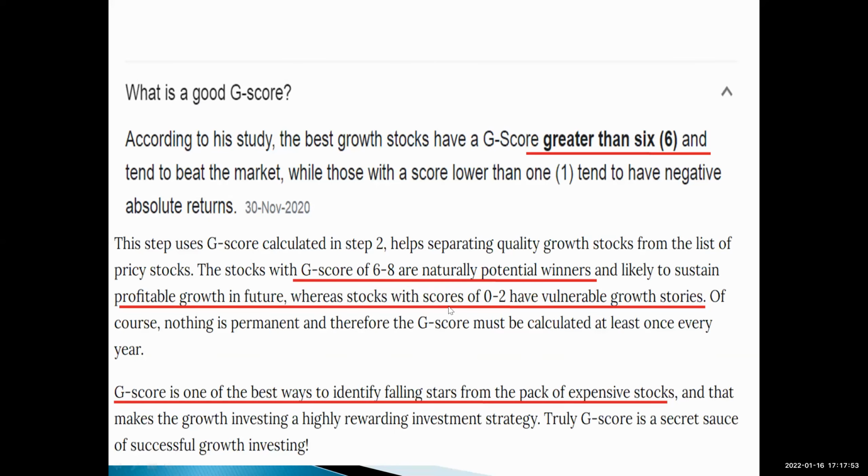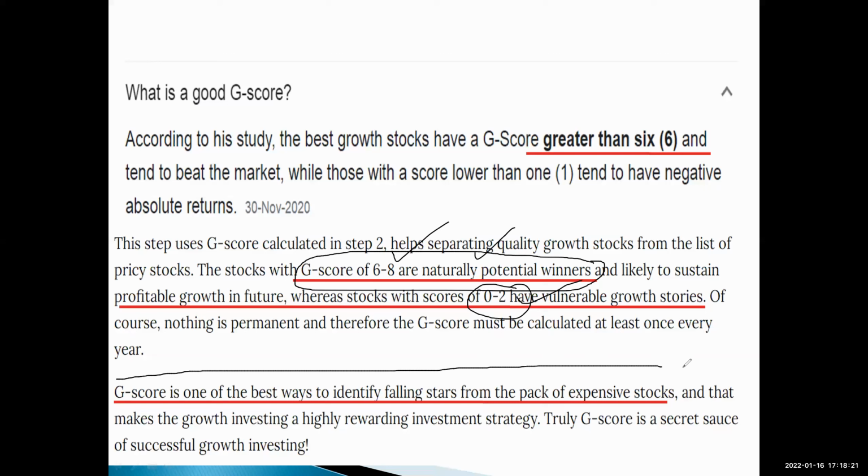So what is a good G score? A G score greater than 6 is considered a fundamentally strong stock. They are naturally potential winners. Whereas 0 to 2 have vulnerable growth stories. They may perform, they may not perform. So we are only looking at this part. It is one of the best ways to identify falling stars from the pack of expensive stocks.